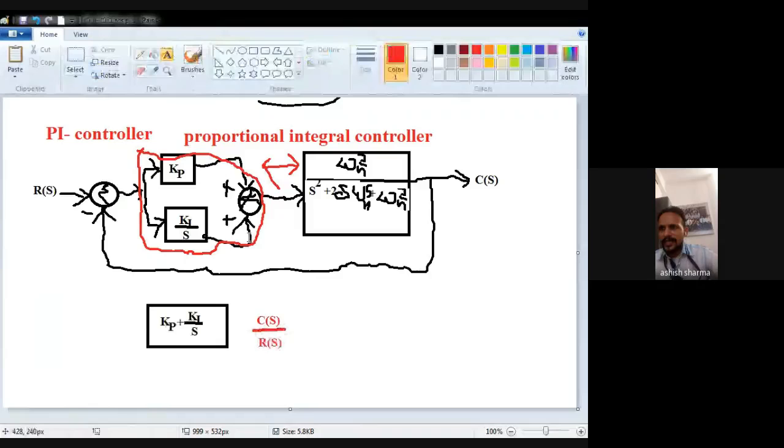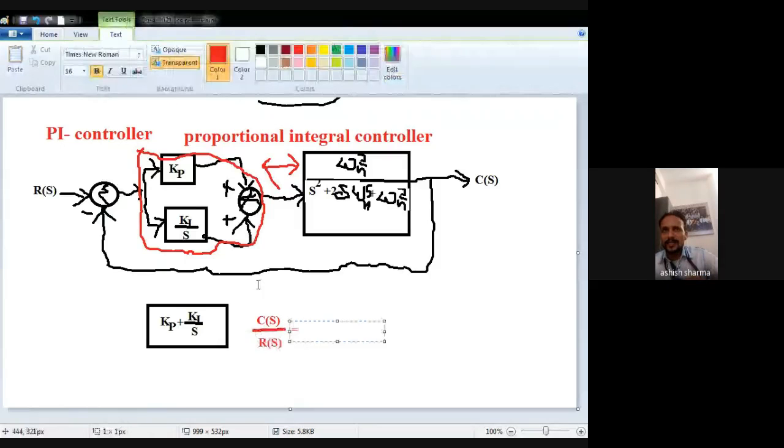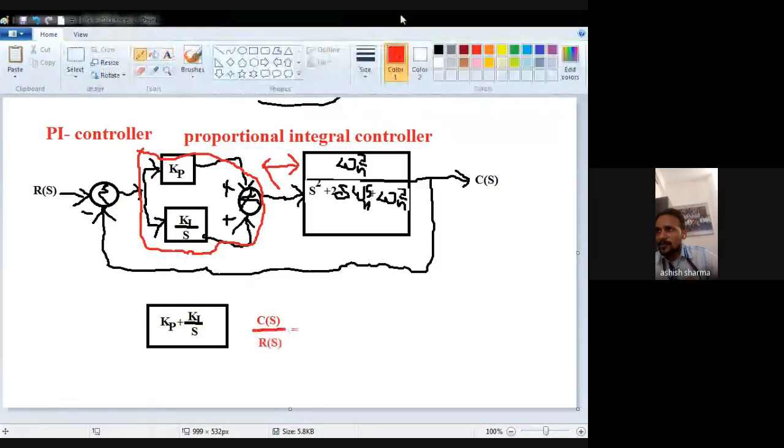What is the forward gain? This term which I marked in brown color, Kp plus Ki by S, which is the solution of these two blocks, and the second block, omega n square upon S square plus twice del omega n s plus omega n square, will be multiplied by each other because they are in cascade.